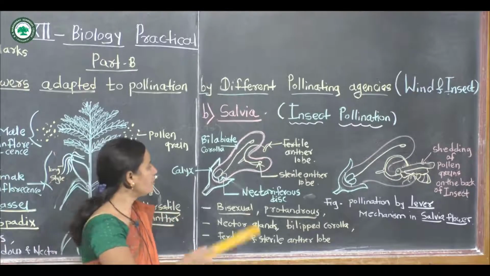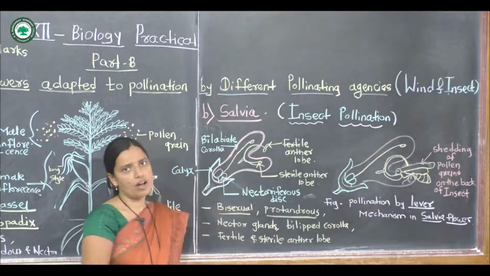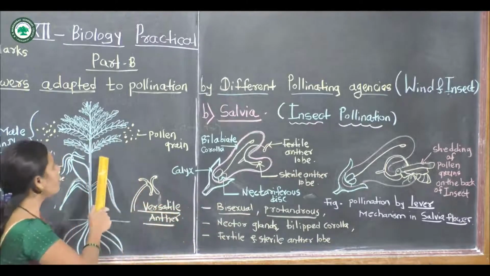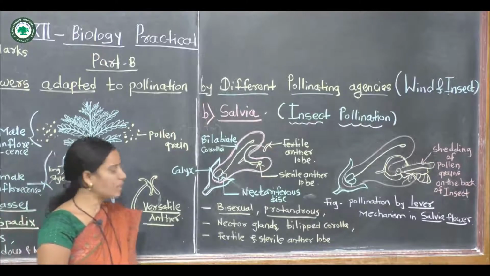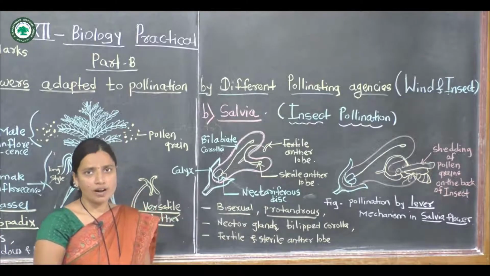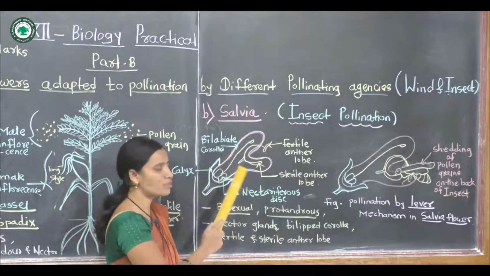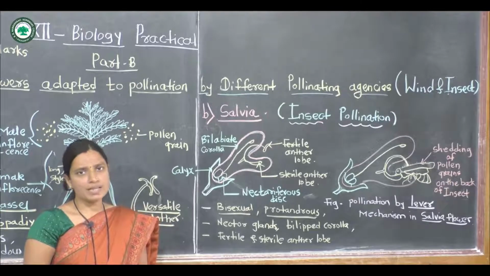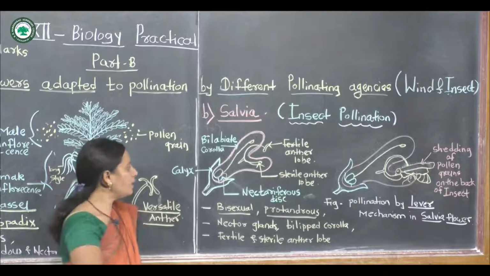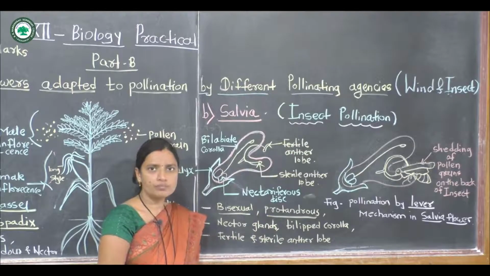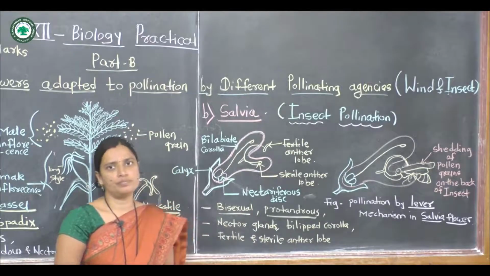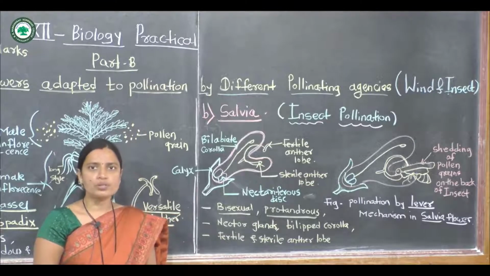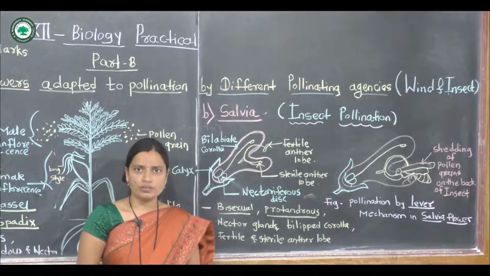This flower of salvia is a larger size flower as compared to the maize flower. This maize flower is a smaller, inconspicuous flower, but in salvia, it is the largest flower. The larger size of this flower is most important. Next one, character of this salvia. Salvia is a bisexual flower, and the most important term is the protoandrous condition. Salvia shows the protoandrous condition, because the androecium matures first in the flower.